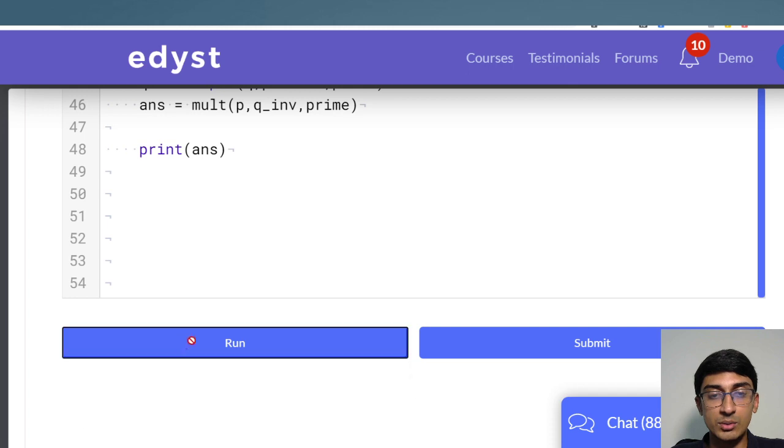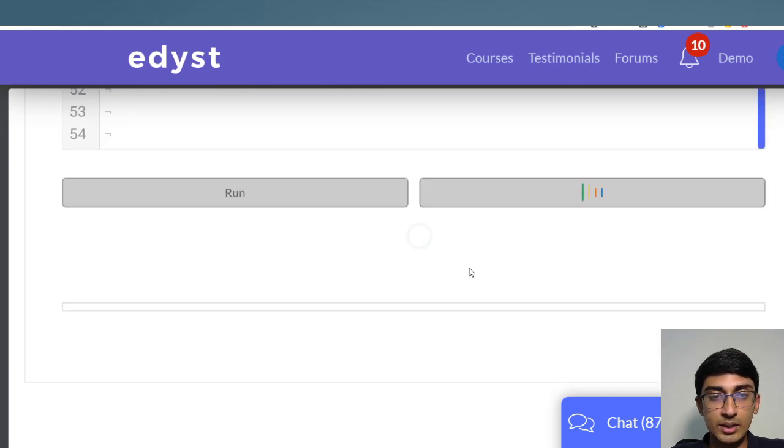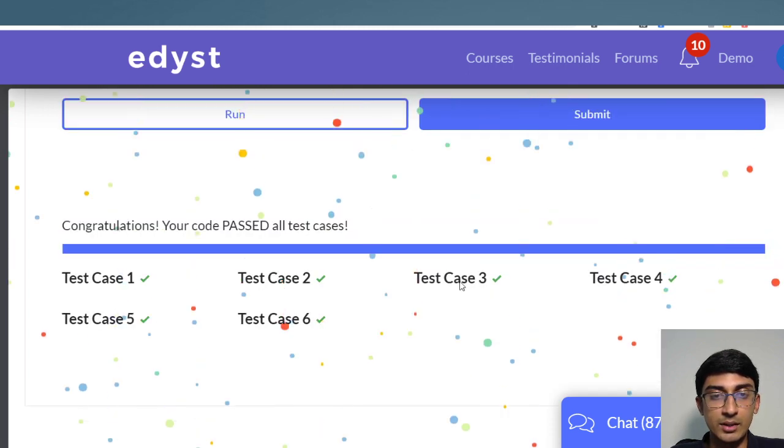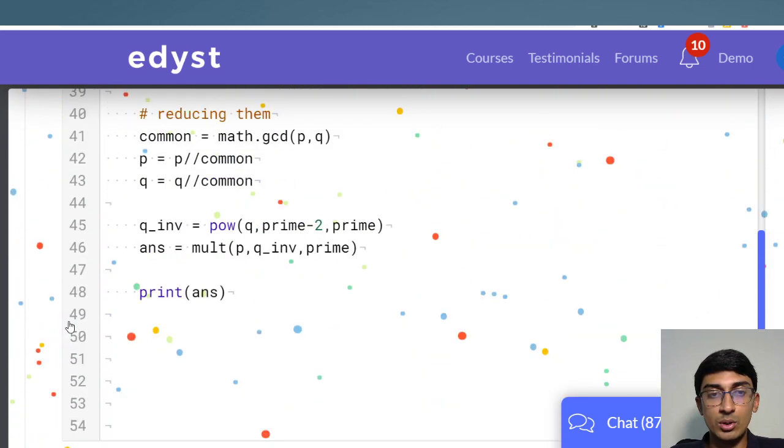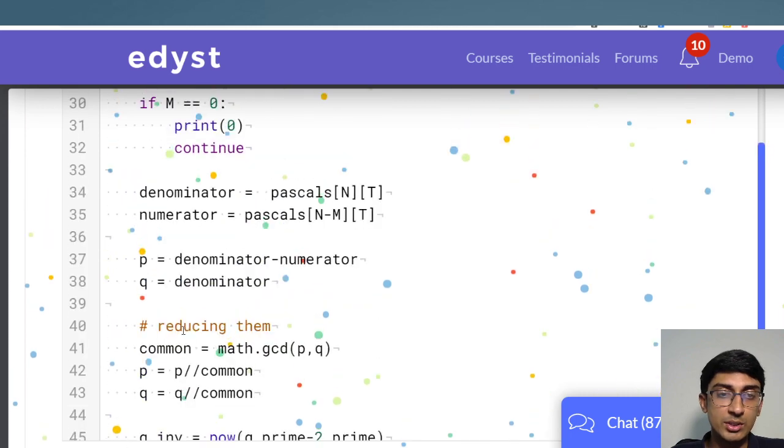Okay, and so I'll just run that and submit it as well. So it gets submitted, it passes all the test cases too. So that is how you solve this.